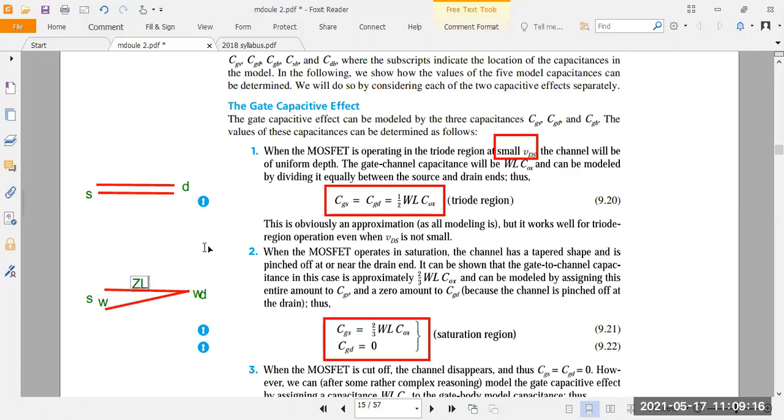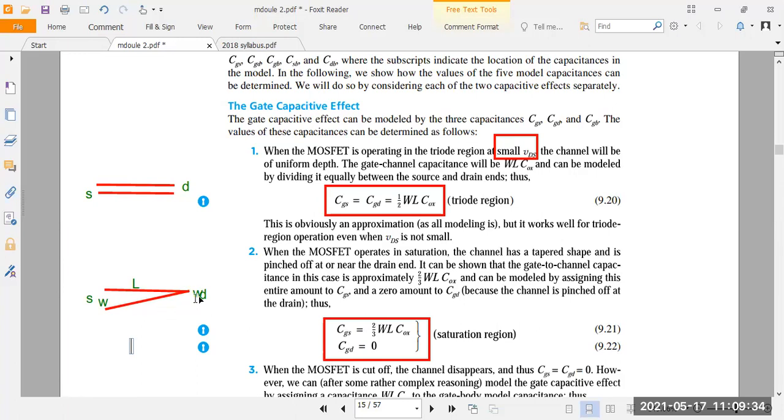The length of the channel is equal here, but the width of the drain side is very small, meaning there is no width across the drain side. At the source side there is a width, and that width capacitance you have to write here. The gate-to-source capacitance for the source side is 2/3 WL COX.